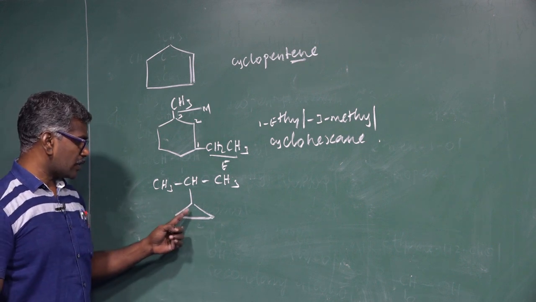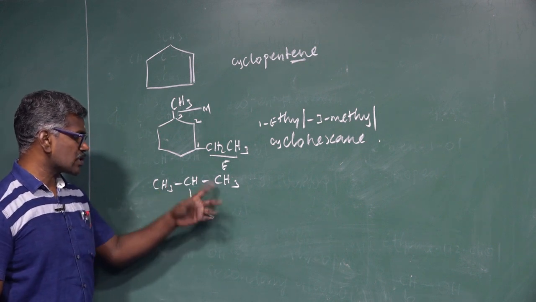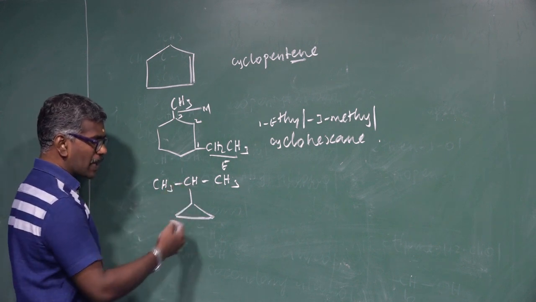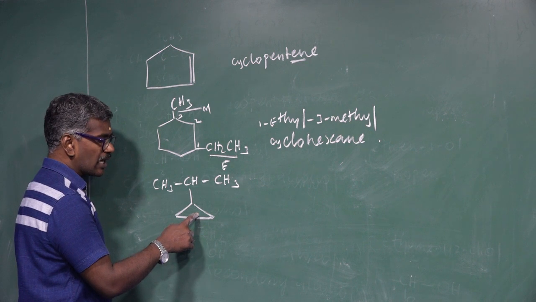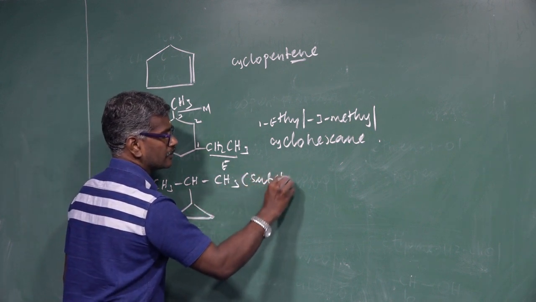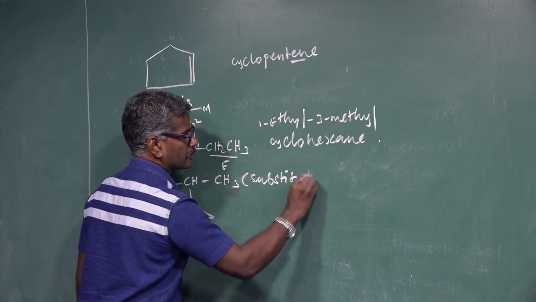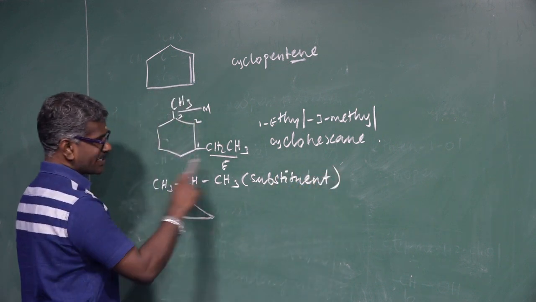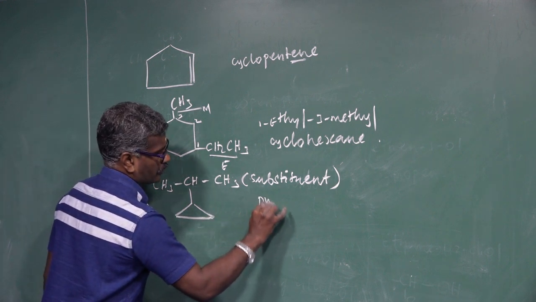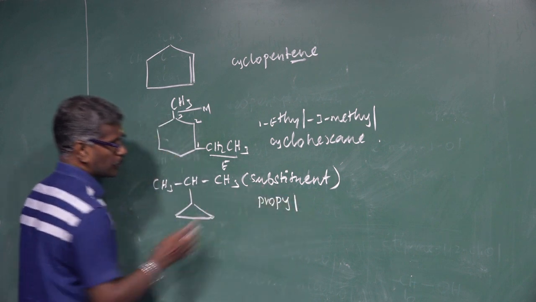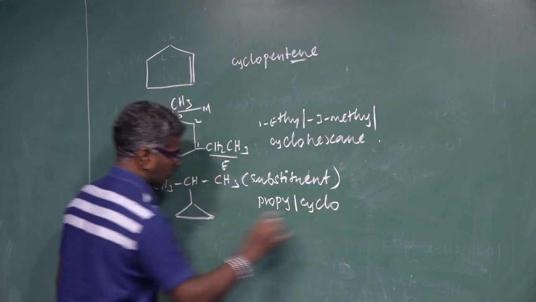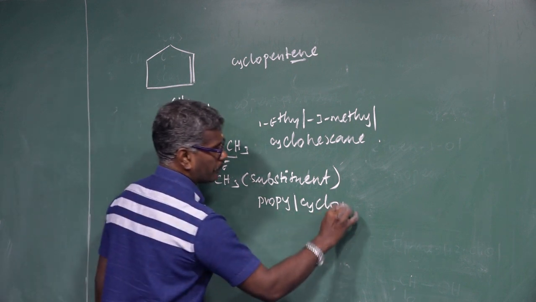The cyclic carbon, totally 3 carbon. The side chain also has 3 carbon. Which one is the root word? Here both have the same number of carbon, so this acts as the word root and this acts as a substituent. So what is the name of this compound? Propyl. Propyl means 3 carbon atoms. Cyclo 1, 2, 3 propane.